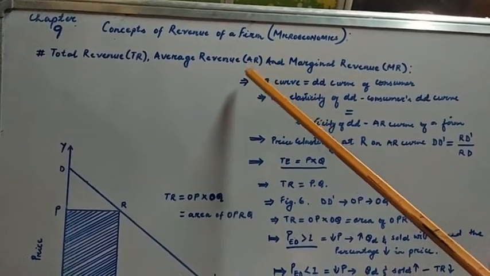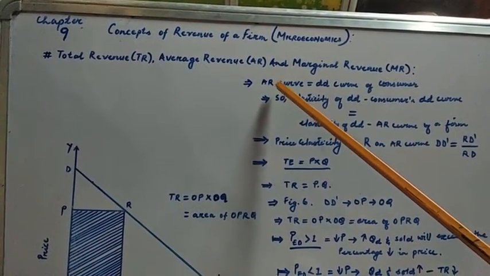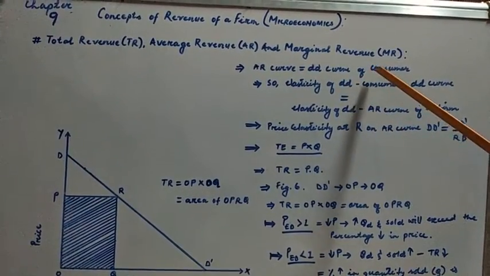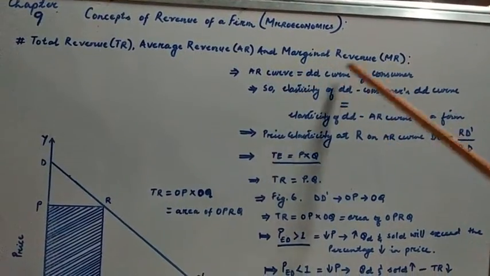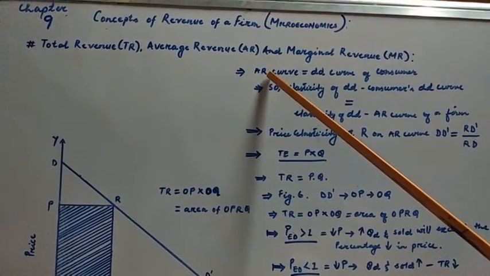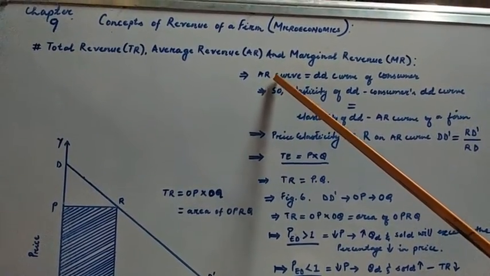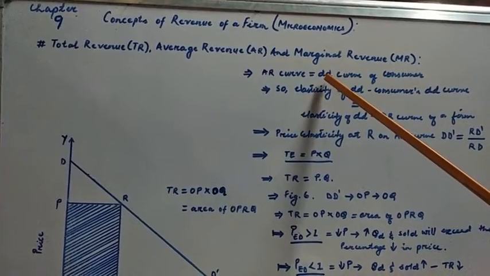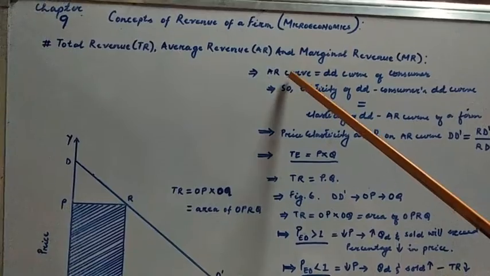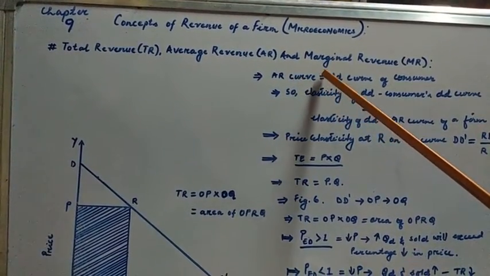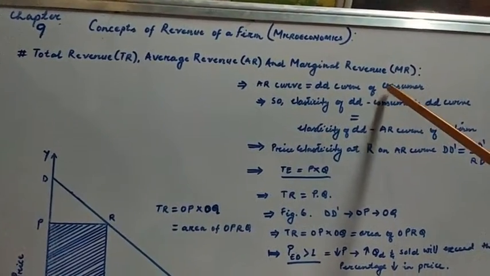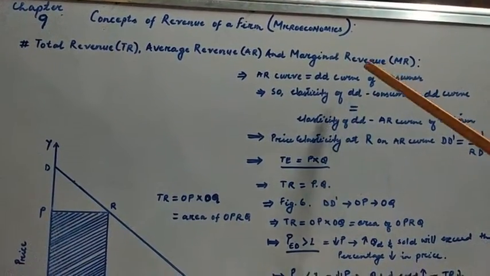So the average revenue curve of the firm is equal to the demand curve of a consumer for that particular product, because the revenue earned by the firm is nothing but the expenditure made by the consumer for that particular product. So the AR curve, average revenue curve of the firm, is the same thing as the demand curve of a consumer for that particular product of the firm.